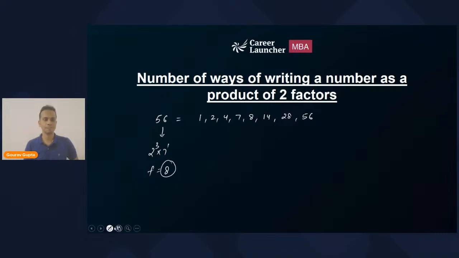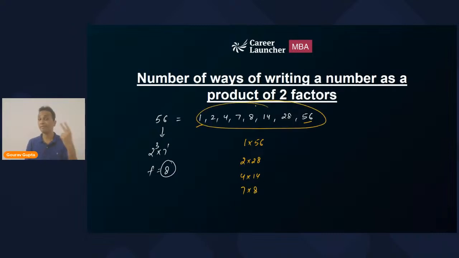There are 8 factors. Now, if I want to write 56 as the product of two factors, then it will be the first factor multiplied by the last factor, 1 into 56. Then 2 multiplied by 28, second and second last. 4 multiplied by 14 and 7 multiplied by 8. So the number of factors was 8, and every two factors, the first and the last, second and second last, third and third last, will multiply and give you one way of writing this number as the product of two factors, right? Fine. So I can say that the number of ways will be equal to the number of factors divided by 2.